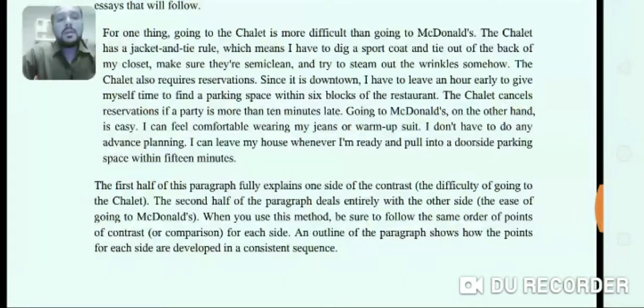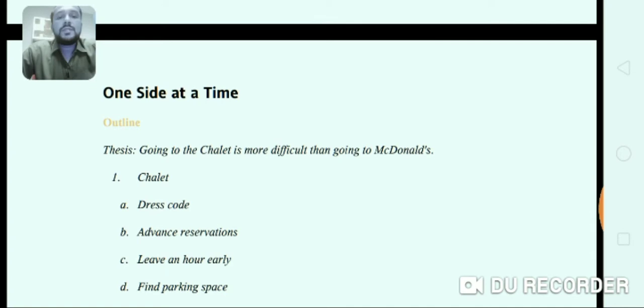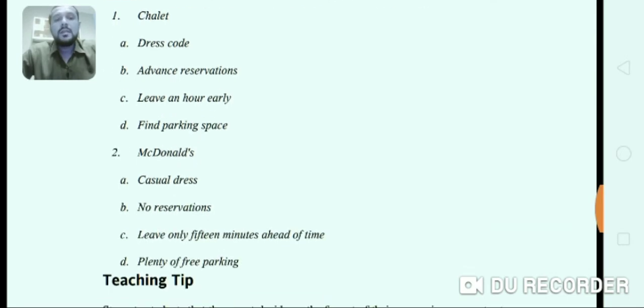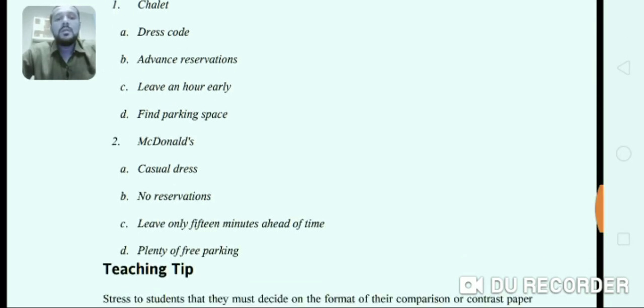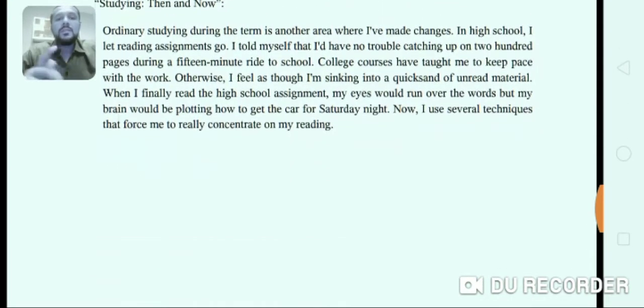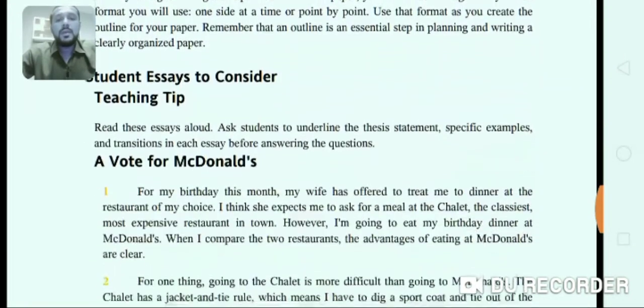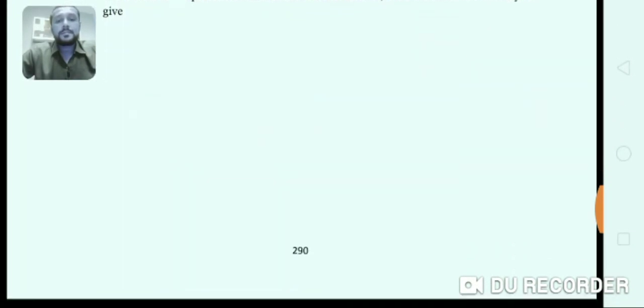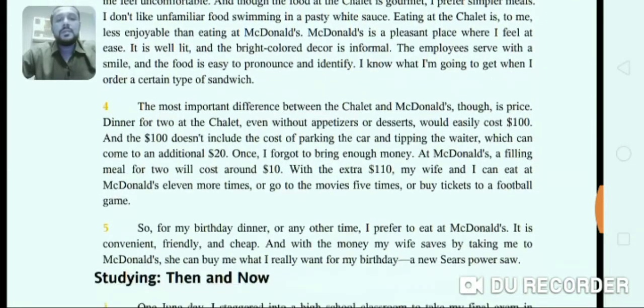Now, you see here the outline. Going to the chalet is more difficult than going to McDonald's. This is the thesis statement. Then he has given 4 points about the chalet, and then 4 points about McDonald's. I have already told you about point by point. So these are two types of paragraphs.